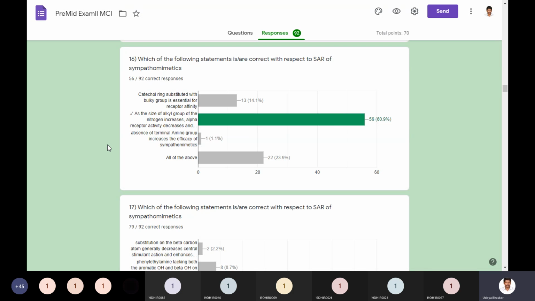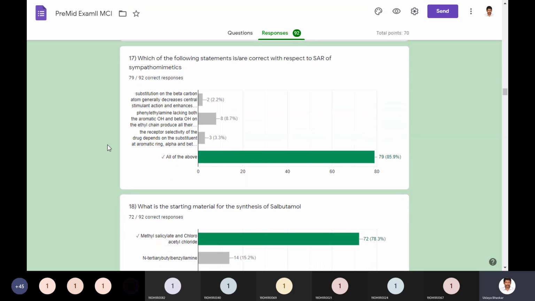And the next one is, absence of terminal amino group increases the efficacy of sympathomimetics. If there is an absence of the amino group, the parent structure itself is very much deficient. So the amino group should be present. Through this, you should remember the main points from structure activity relationships. In order to confuse, I have also given all of the above. So people got confused and thought, most of the answers will be all of the above, so I'll just go for it. Don't do such things. Prepare well and try to check the options.